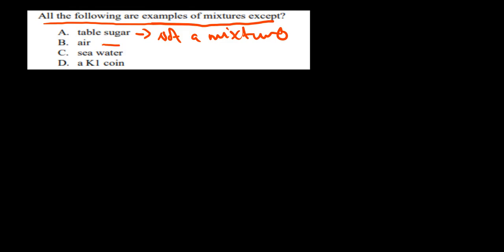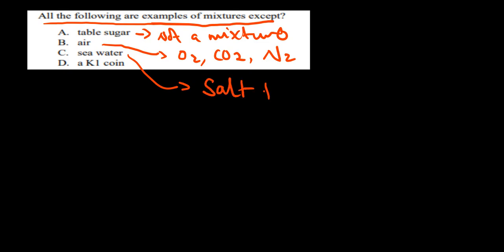Okay, so air is a mixture of gases. So we have oxygen there, we have carbon dioxide in air, we have nitrogen gas. Okay, so air is a mixture of gases. What about seawater? Okay, seawater is also a mixture because in seawater you find salt, and then you find the water itself. So it contains more than 2 different things. Okay, so that seawater there is a mixture.